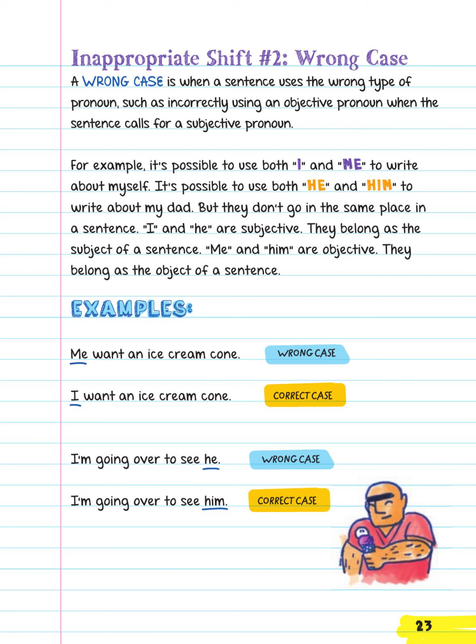Me and him are objective. They belong as the object of a sentence. Examples. Wrong case: me want an ice cream cone. Correct case: I want an ice cream cone. Wrong case: I'm going over to see he. Correct case: I'm going over to see him.